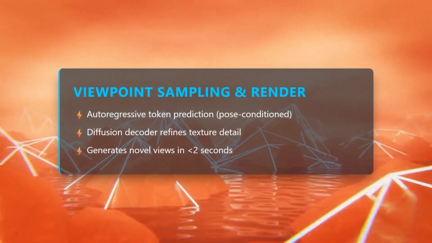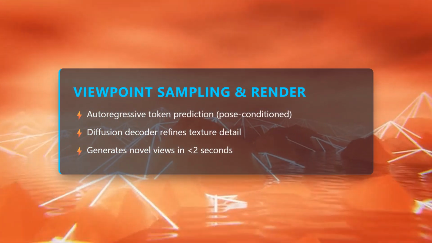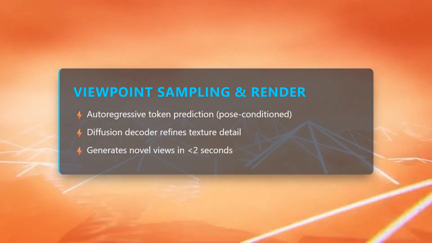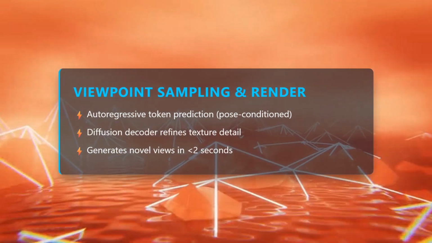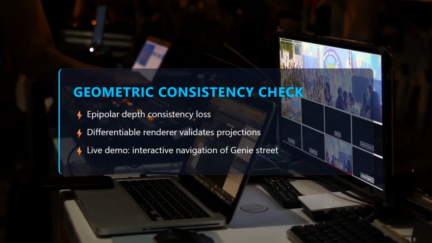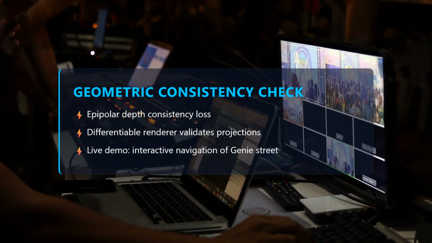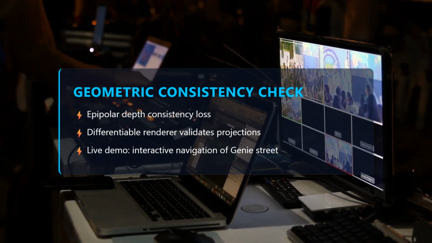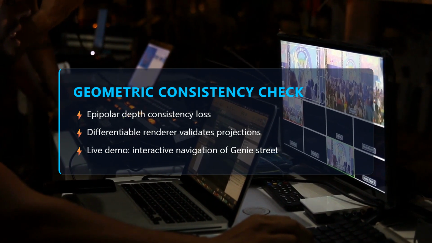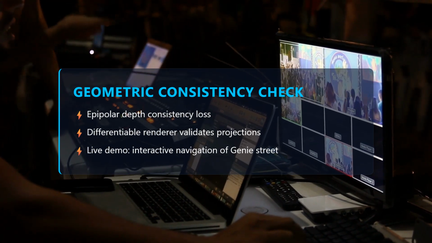With the latent code in hand, an autoregressive transformer samples new viewpoints step by step, predicting the next frame's tokens conditioned on the current pose delta. A lightweight diffusion decoder then turns these tokens into photorealistic RGB patches, stitching them together to form a full equirectangular image of the requested street angle. Finally, consistency checks enforce geometric validity. Predicted depth maps are compared against epipolar constraints, and a differentiable renderer validates that projected points align across frames. Any drift is corrected via a fast optimization loop. The result is a seamless, navigable street, shown live as we steer through the generated scene in real time.